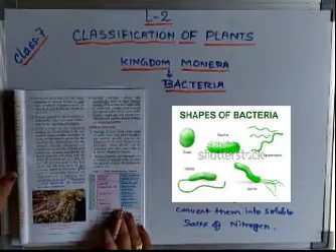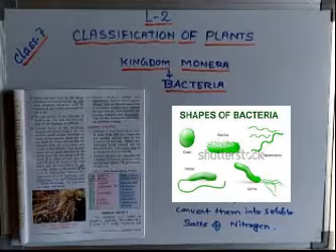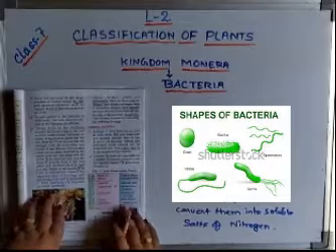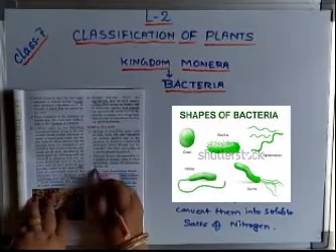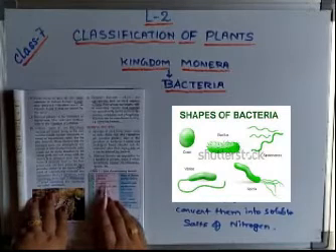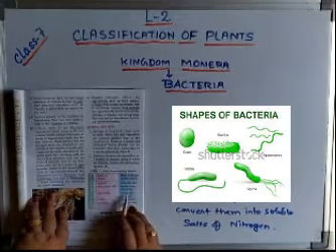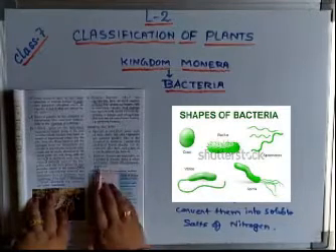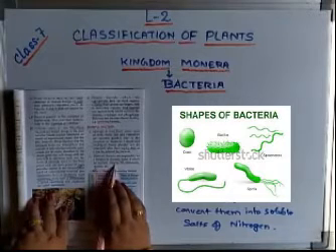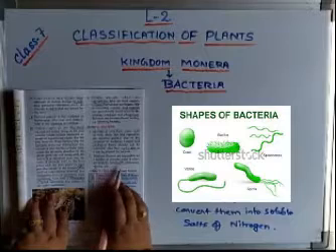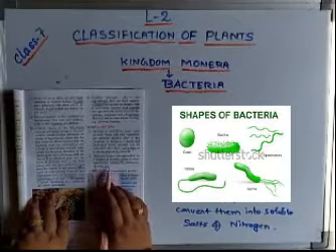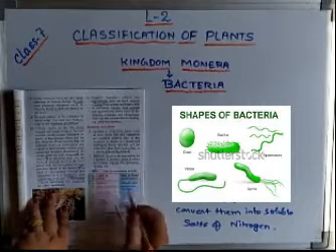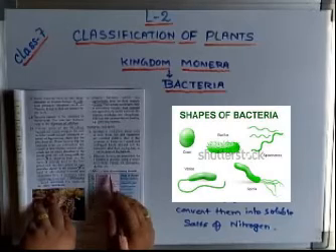Okay. Next is disease. Bacteria cause disease. It is a very frequent one, very well known to us. Many of the diseases we suffer from are caused by bacteria. So this table is very, very important, students. You should go through it: which are the names of the diseases and which are the names of the bacteria causing them. Bacteria are responsible for some diseases, some of which are typhoid, very well known, leprosy, which you must have seen many people suffering from, TB, pneumonia and cholera. These are some of the disease names given, with the bacteria causing them. So please learn this box nicely, along with the correct spelling.